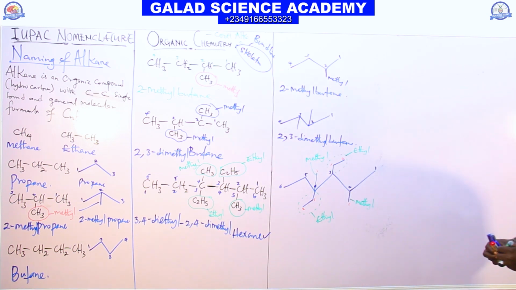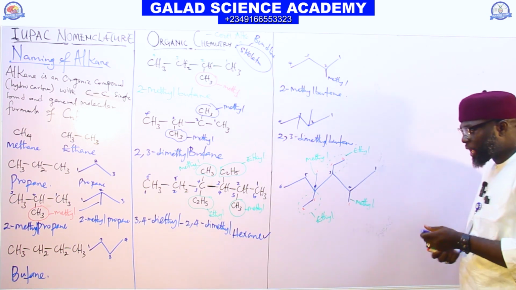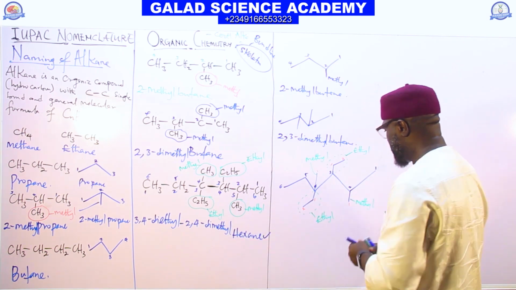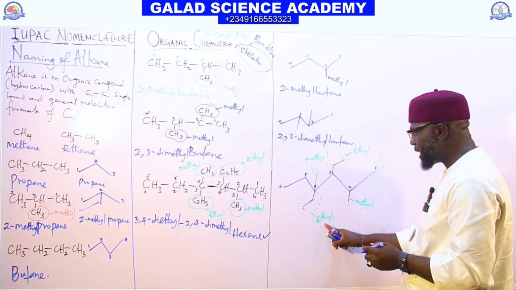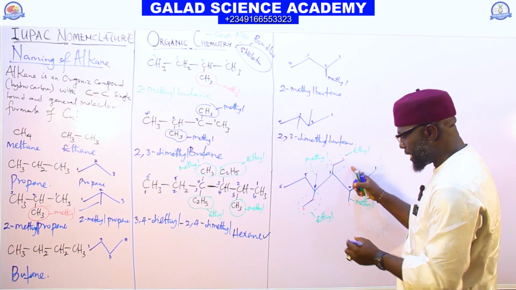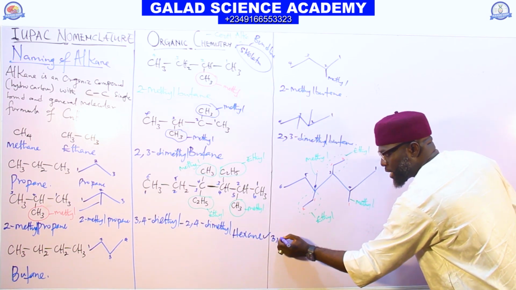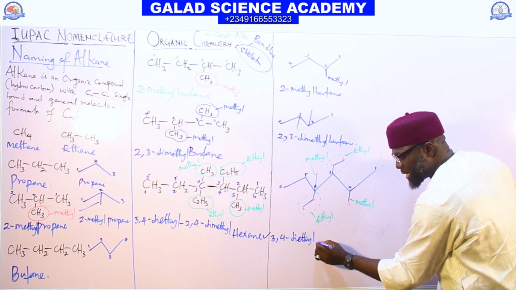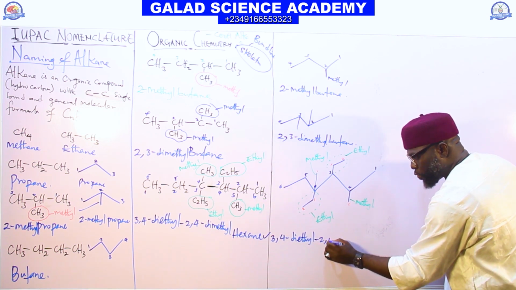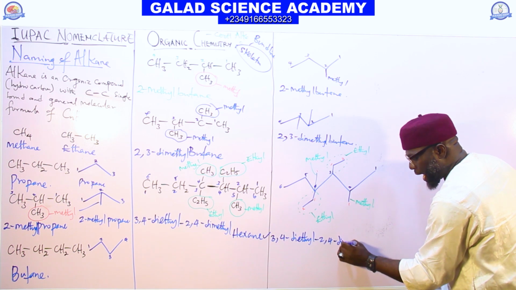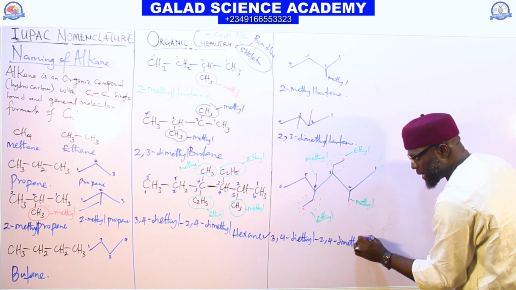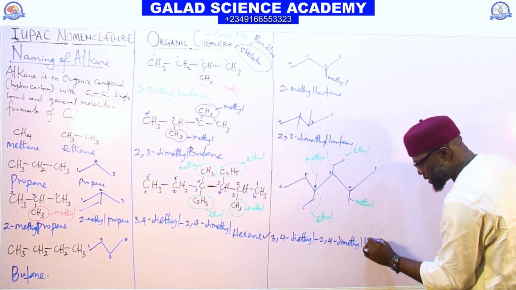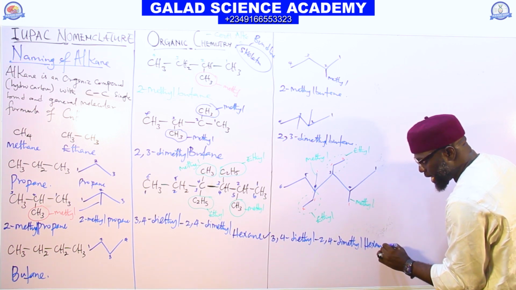So by naming it now, what I'm going to have is the same thing with this. It will be 3, 4, diethyl, 2, 4, dimethyl, hexane.